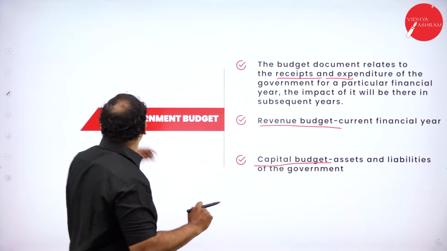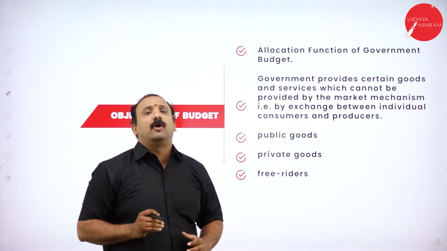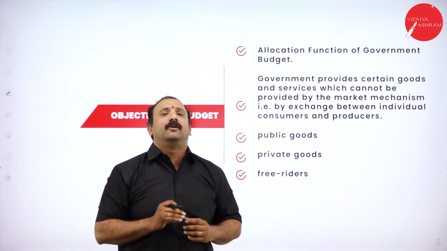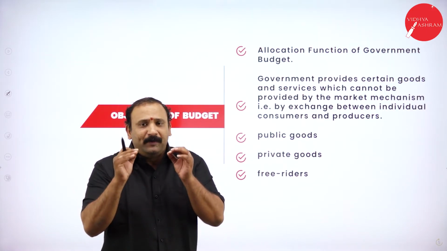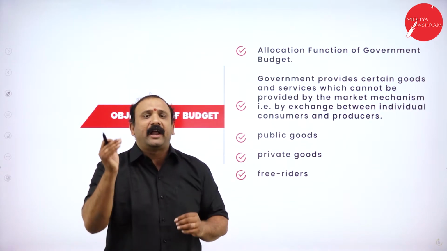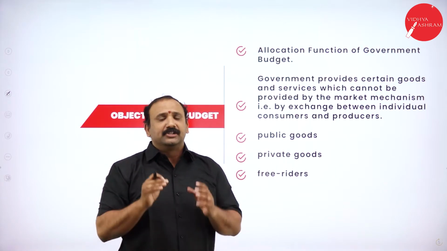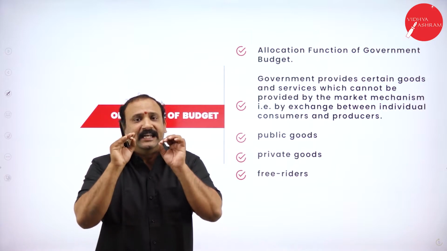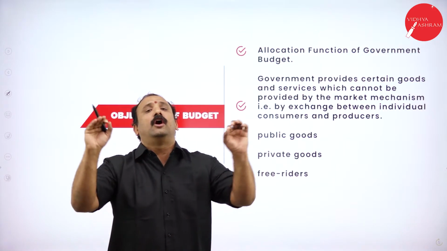Now, moving forward, we are going to talk about the objectives of the budget. The first objective: the allocation function of the government budget. The government will try to select certain sectors and put money there. It is not mandatory for the government to keep putting money in equal terms and ratios in all the sectors.